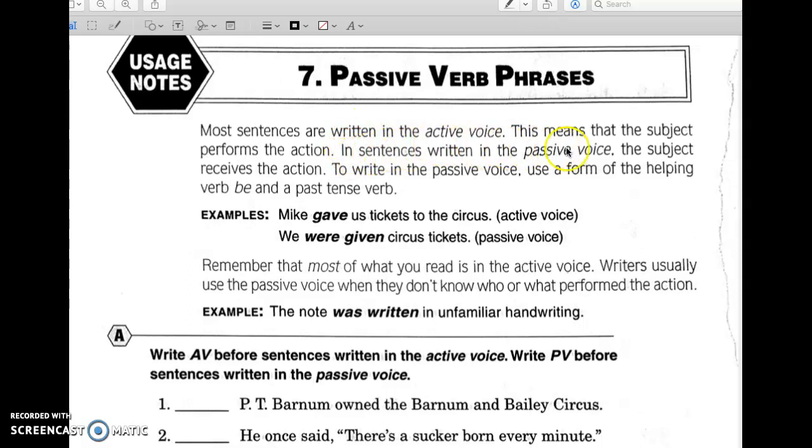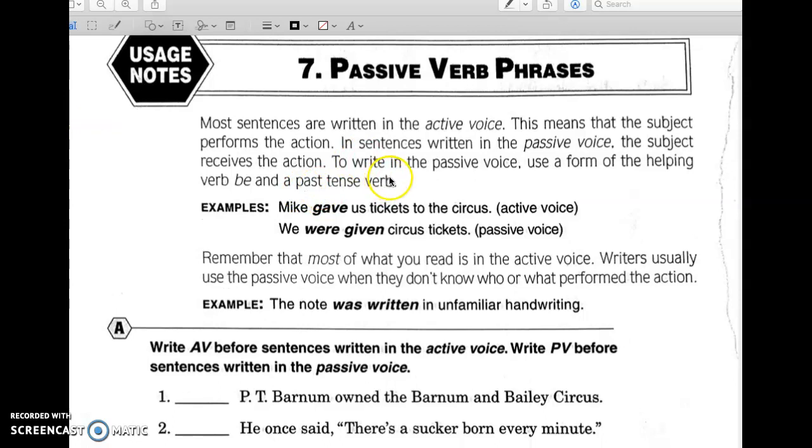In sentences written in the passive voice, the subject receives the action. Okay, or something is happening to the subject. To write in the passive voice, use a form of the helping verb be and a past tense verb. So for example, if something is happening in the active voice, it's happening right now.